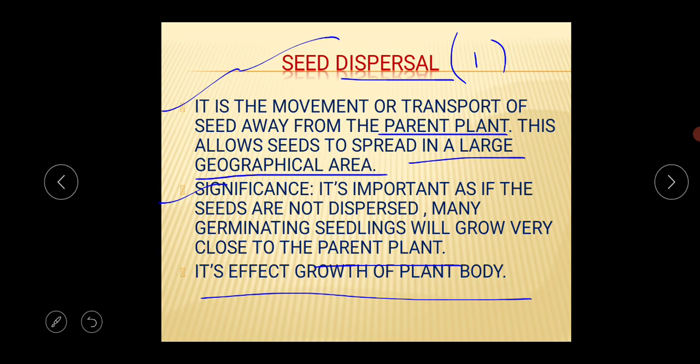Since all of these are important for plants to grow, the growth of the plant is affected. This is the major cause: seed dispersal affects the growth of the plant body. So this is the seed dispersal topic.